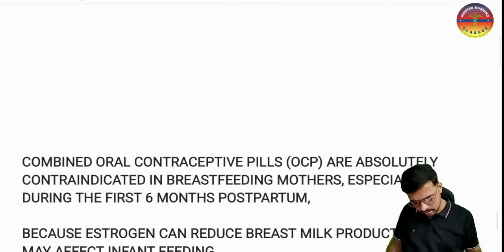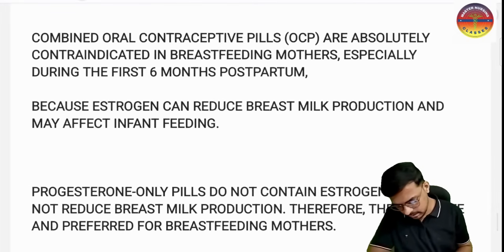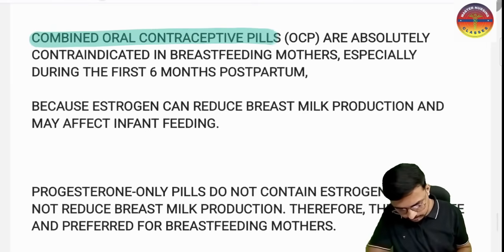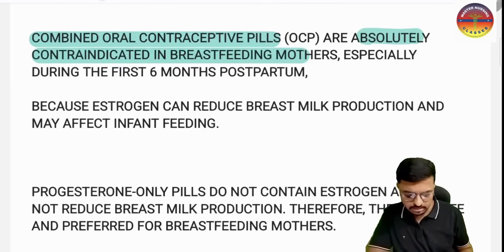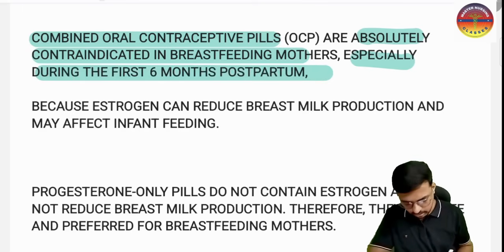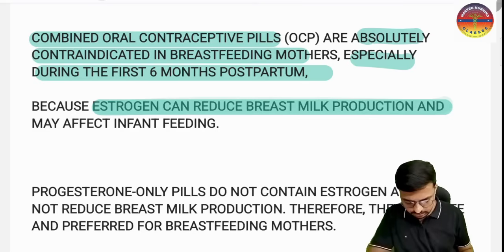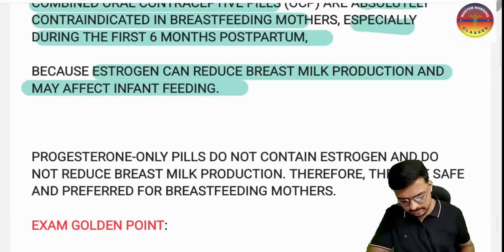And here we have the golden points for revision. We have already discussed these points. Combined contraceptive pills are absolutely contraindicated in the breastfeeding mother, especially during the first 6 months postpartum, because estrogen will reduce the milk production and may affect the infant's feeding, because estrogen inhibits prolactin. That is the reason it is not given.